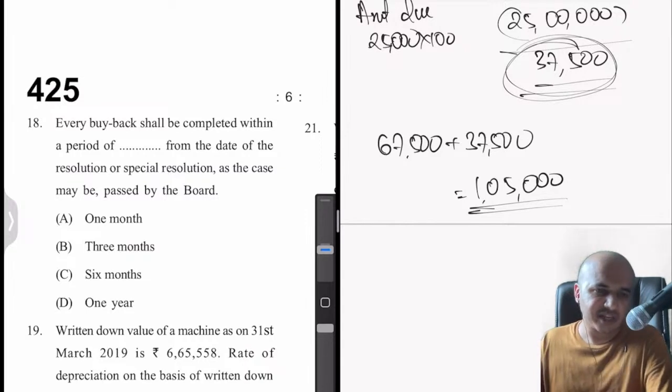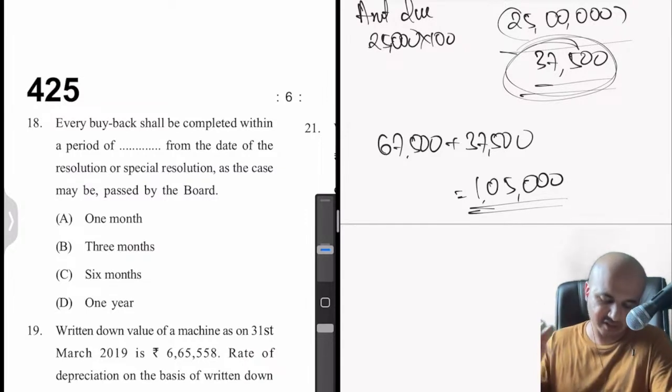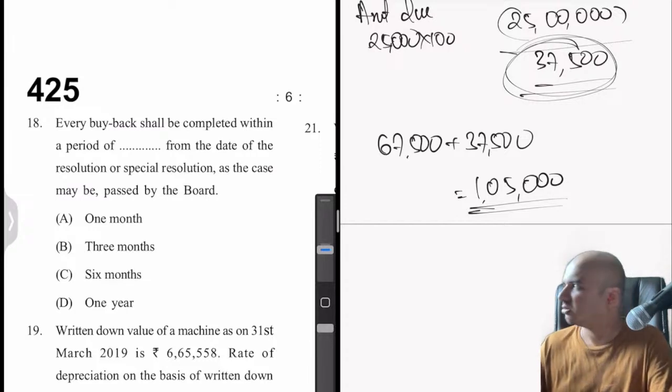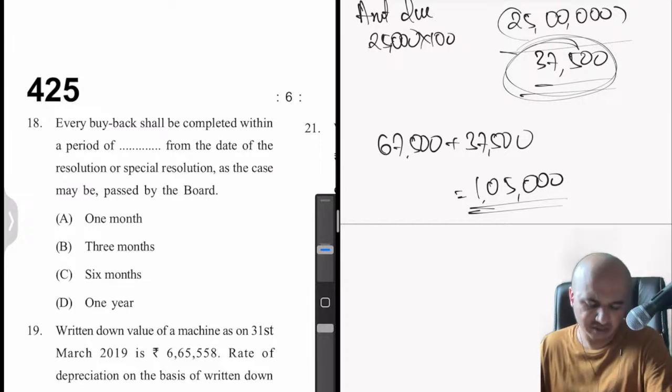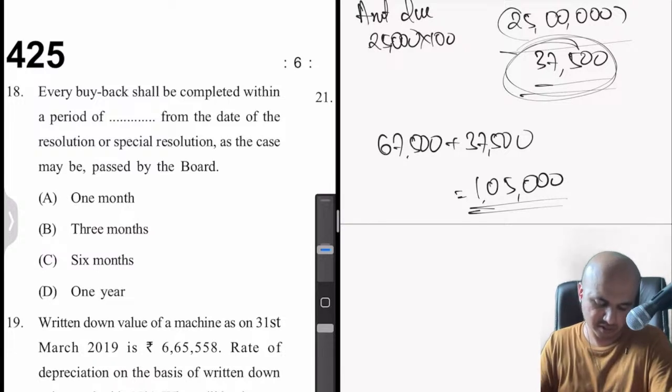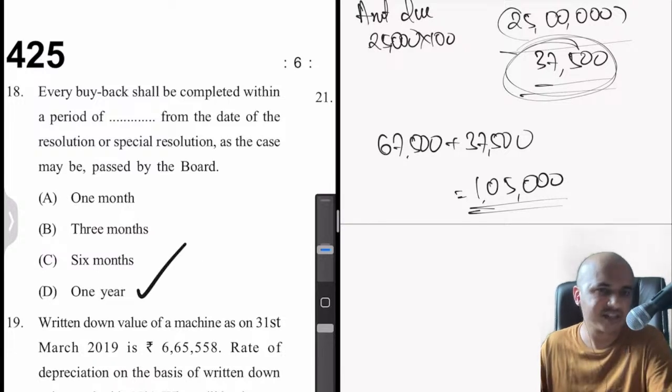This one was also very easy. We have already seen this section. This one we have not seen. So, buyback. We saw the rules. Every buyback shall be completed within a period of dash from the date of the resolution passed or special resolution. Okay, 1 year. That's it. We have already seen 12 months from the date of the resolution or special resolution.